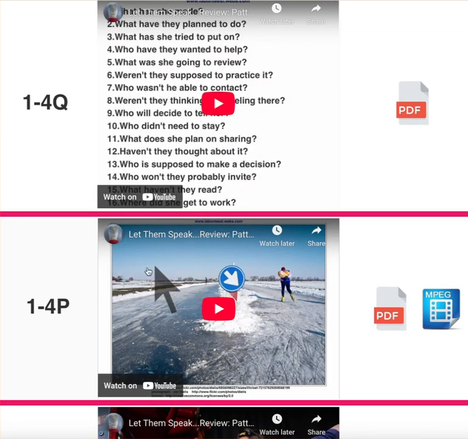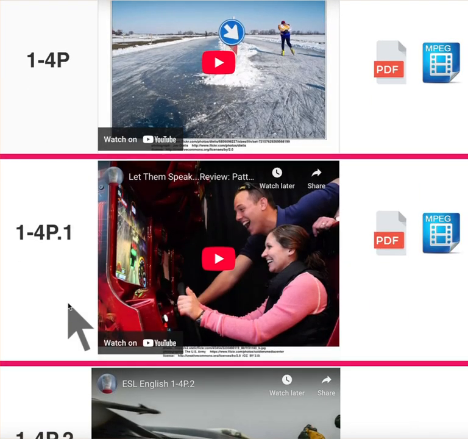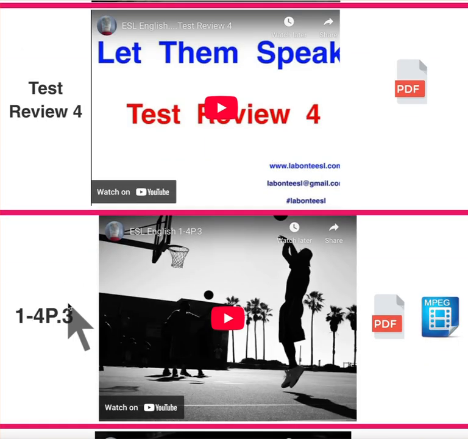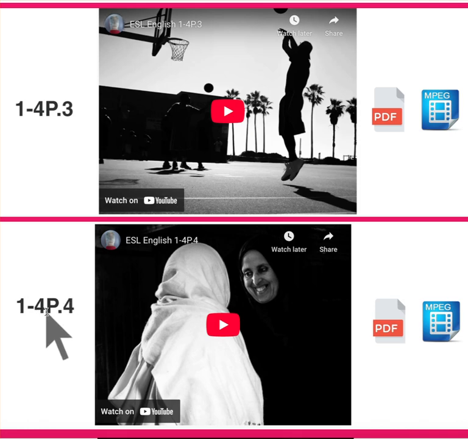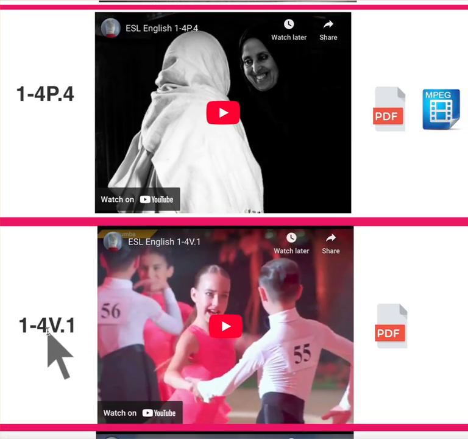There's a variety of different videos which have P, which are basically questions that are made relating to the photo that they see. When we get to, as you see here, PP, when we get to V, these are actually a running video.